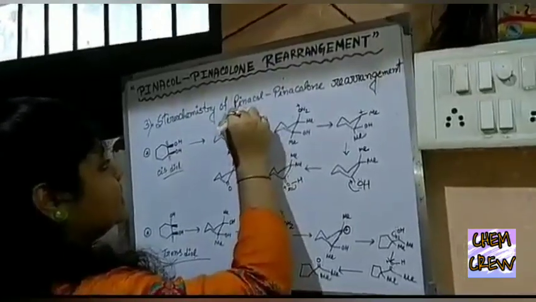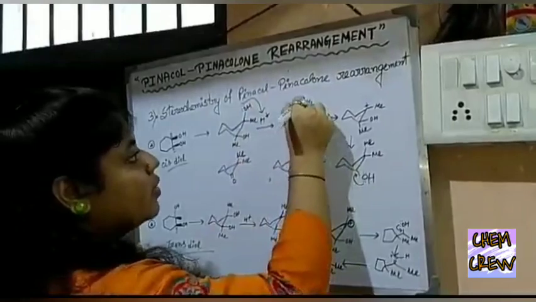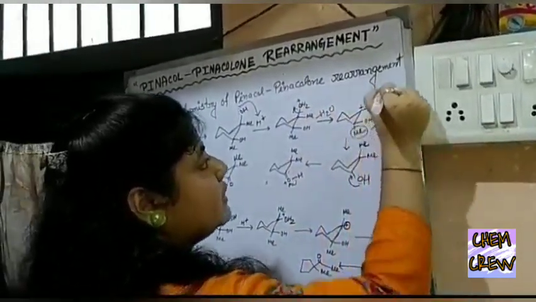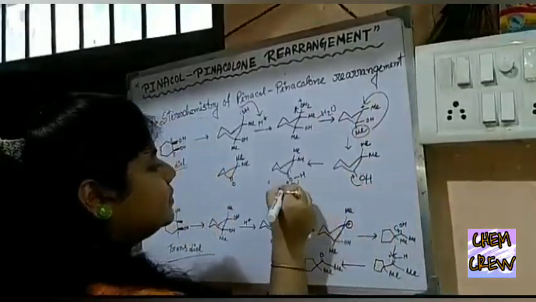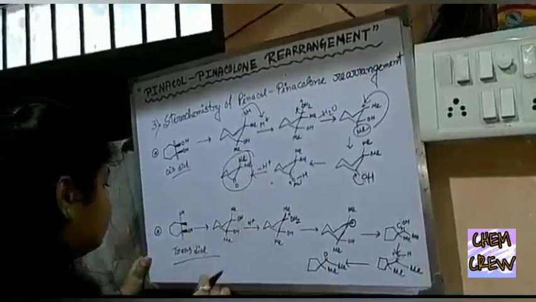And here the mechanism. The hydroxyl group is protonated, a water molecule is removed from the compound, and here the positive charge, the Me group shifts. Then after deprotonation we receive this compound, which is cyclohexanone.